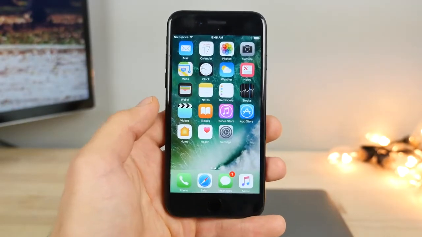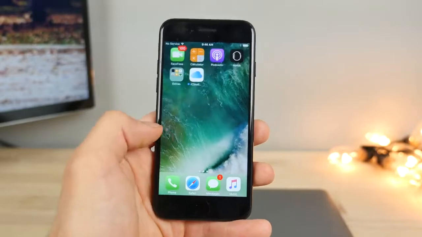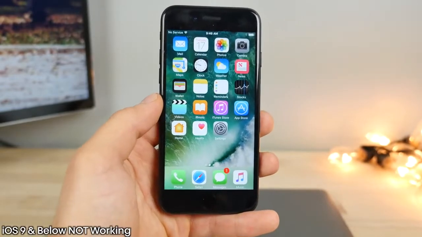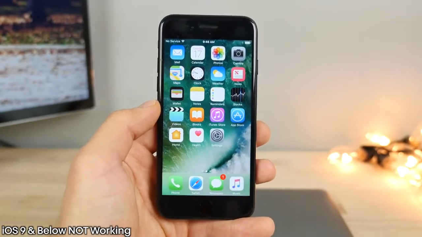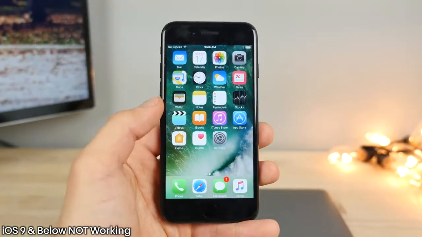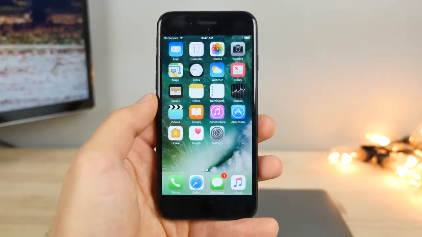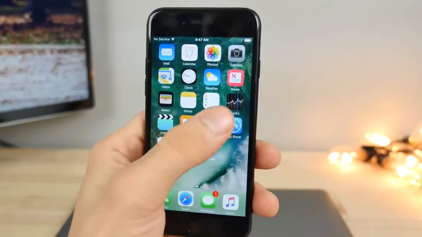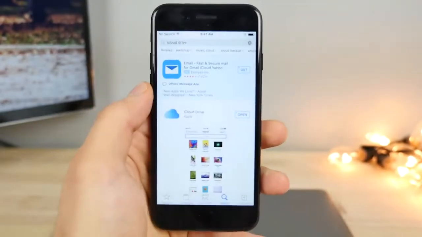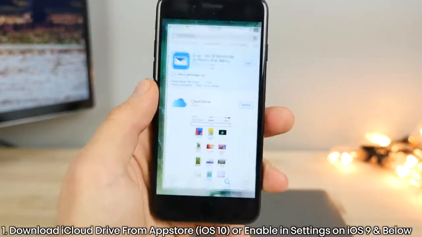It's a little bit more destructive and it takes a little bit longer, but it can be done without a computer. Also, this does not work on iOS 9 or below, just because iOS doesn't have the emojis on those firmwares in order to understand what to do. So it just won't do anything at all. Okay, so the very first thing you want to do is go into the App Store and download iCloud Drive if you don't have it already.